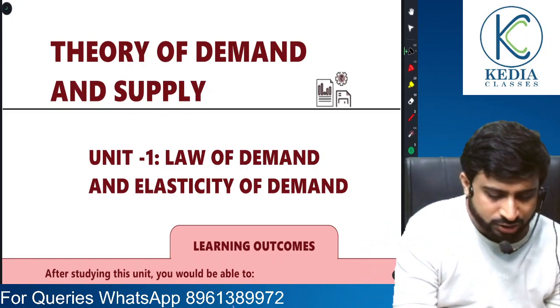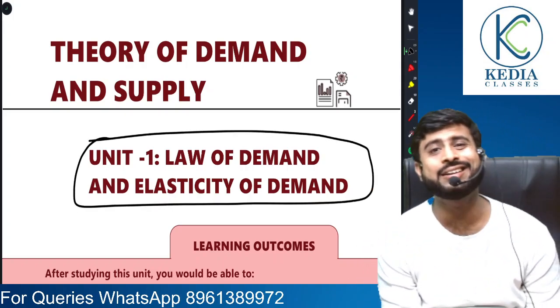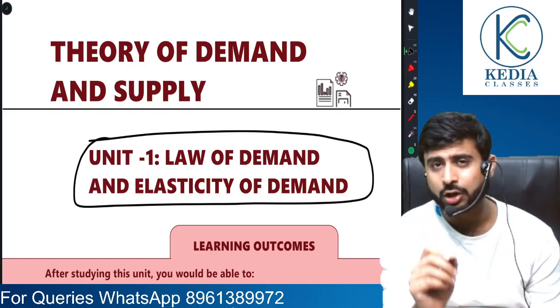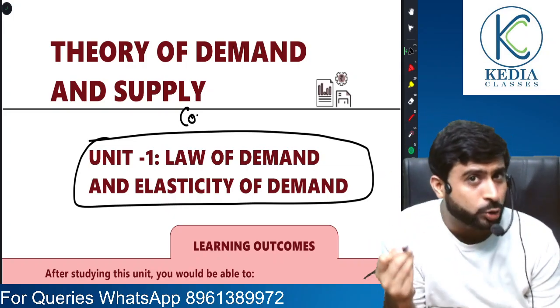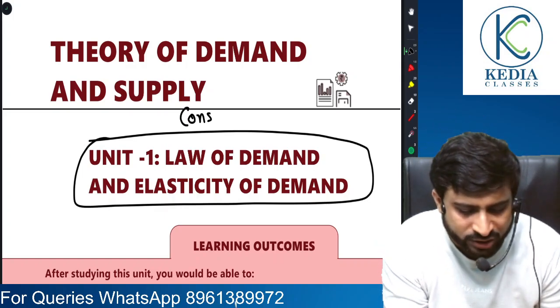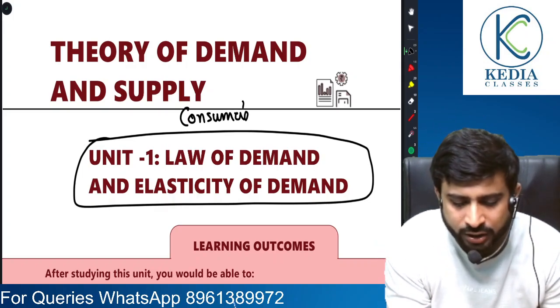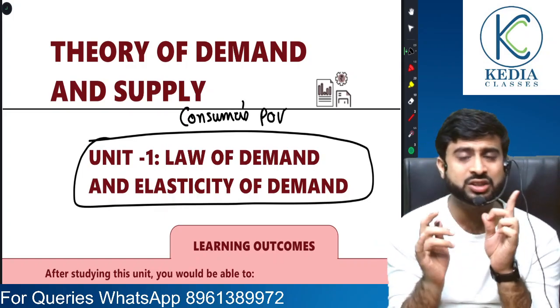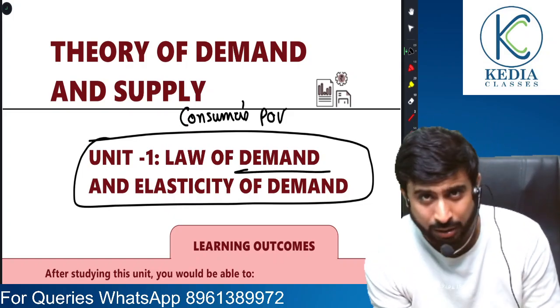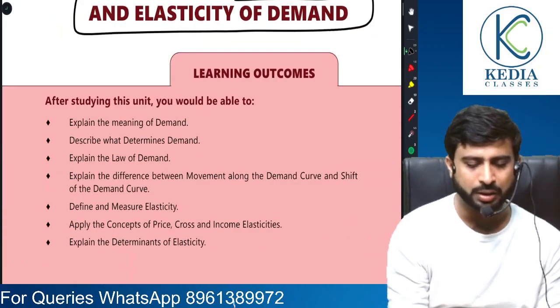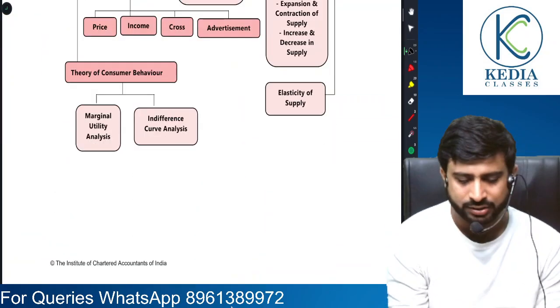Before we start this unit that caters to demand and elasticity of demand, we have to remember something: in this entire chapter, when you think logically, you will always think from the consumer's point of view, because this entire chapter has been made keeping in mind the consumer. Question number one, sir, what exactly is demand?